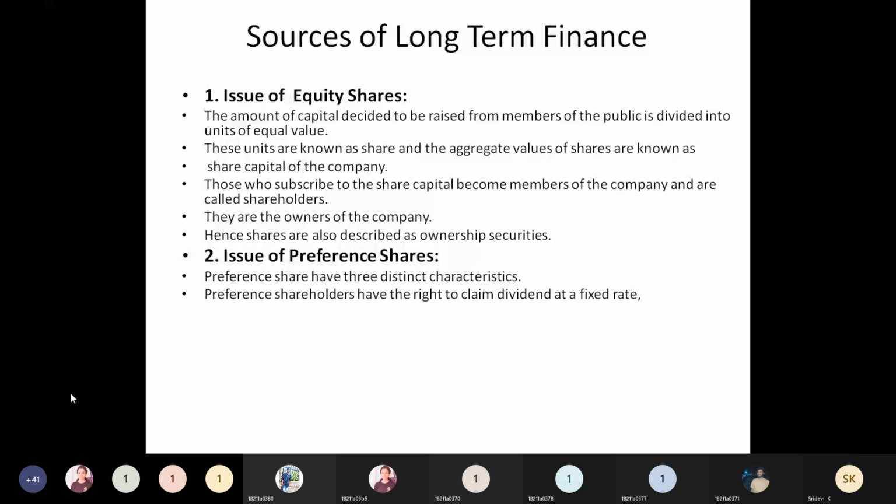In case of losses, they have to bear the loss. They won't get any profit or any returns. If the loss is more, it will automatically be a big loss to the equity shareholders. But they enjoy control over the management because they are involved in the general meetings. They have voting rights.